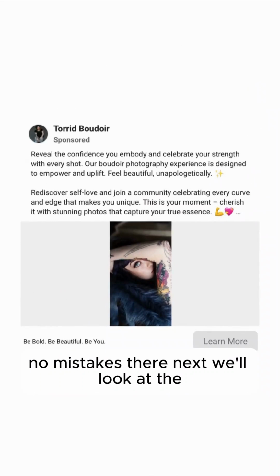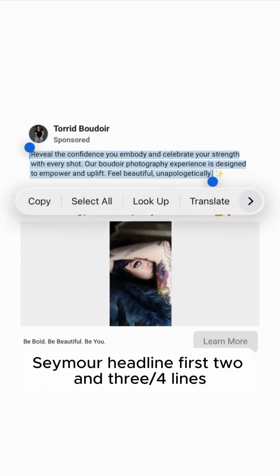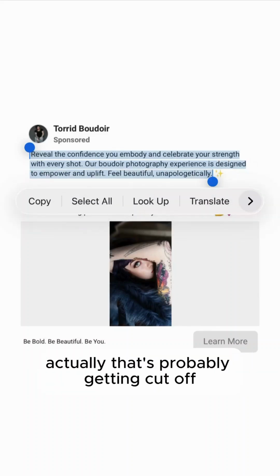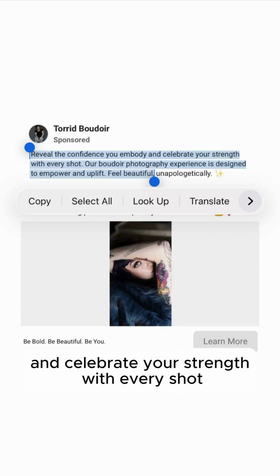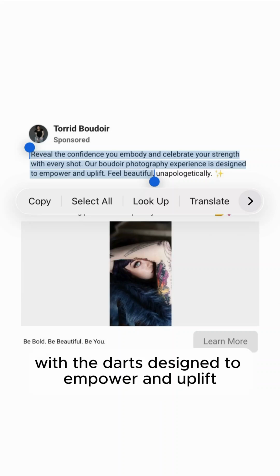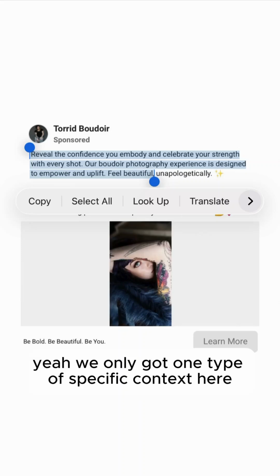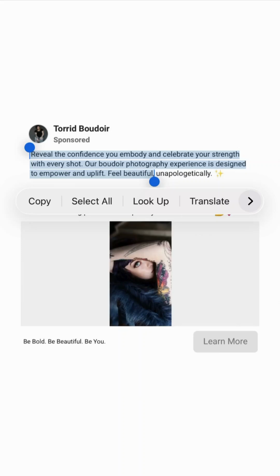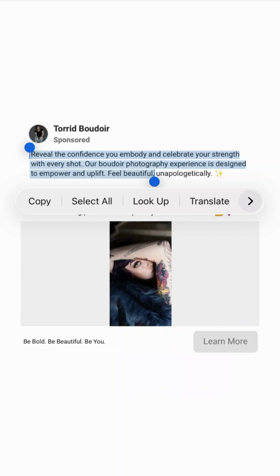Next, we'll look at the see more headline, first 2 3/4 lines, Facebook newsfeed mobile. Actually, that's probably getting cut off. Reveal the confidence you embody and celebrate your strength with every shot. Or with left touch designed to empower and uplift. All right, so yeah, we only got one type of specific context here. Repeated different ways a bunch of times, but it's still only one piece of relevant context.